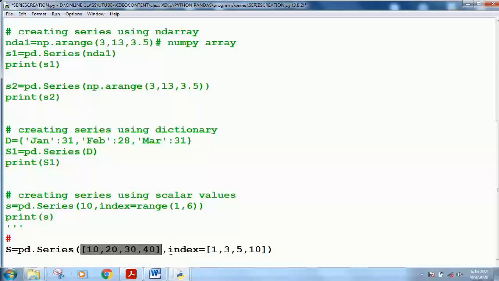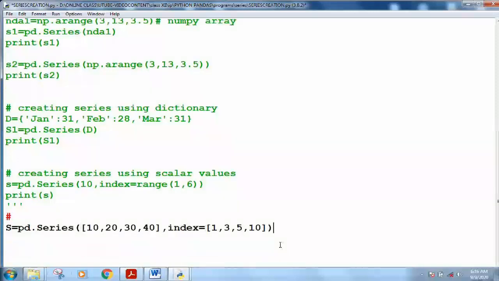It means both must have the same length, otherwise you will get an error in your program.